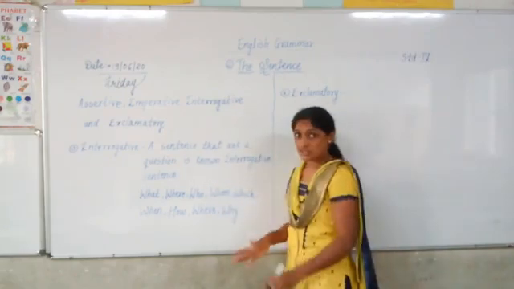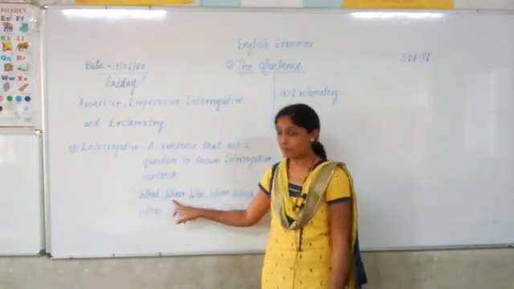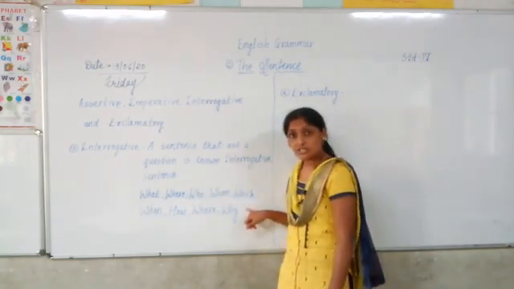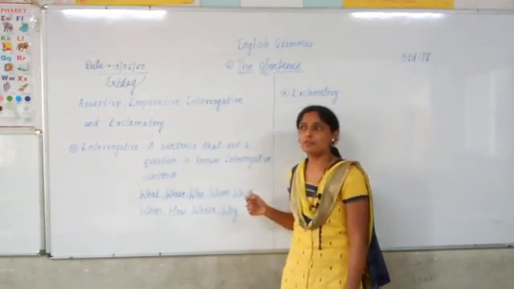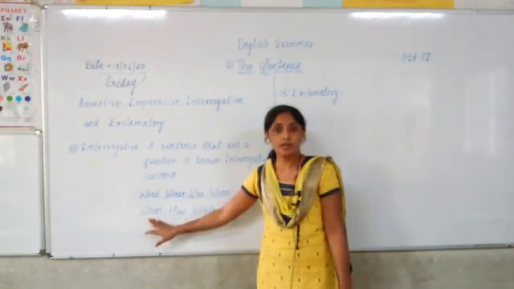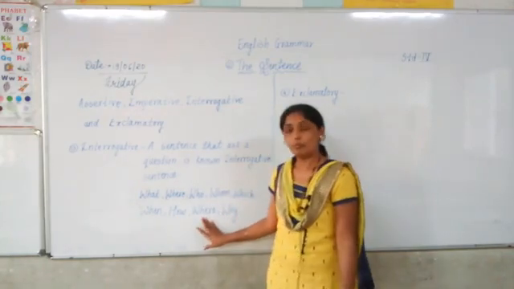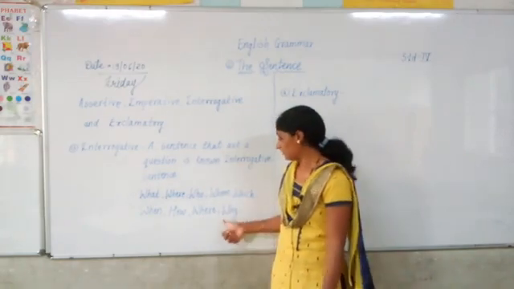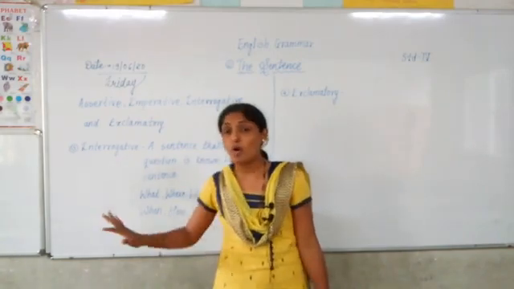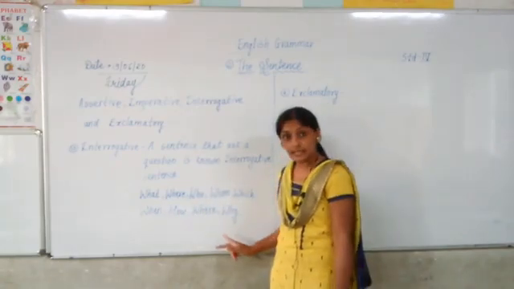When we ask questions with all these words: what is your name? Where will you stay? Who are you? Whom do you want to meet? Which is your favorite subject? When are you going to come to school? How are you? Where is your house? And why are you late to school? These are some examples of all the WH questions. So how many are there? 1, 2, 3, 4, 5, 6, 7, 8, 9. Total 9 questions.